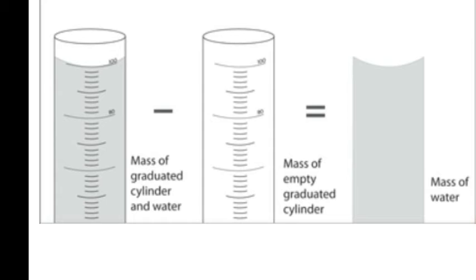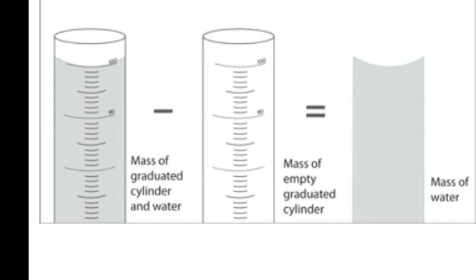We can measure the density of a liquid by finding its mass and volume. So to measure the density of a liquid, things needed are a graduated cylinder, water and a digital balance. Now first we have to find the mass of the empty graduated cylinder with the help of a digital balance. Let it be m1 grams. Now we pour some water into the graduated cylinder up to V ml level. Now we find the mass of the cylinder with V ml of water and let it be m2 grams.